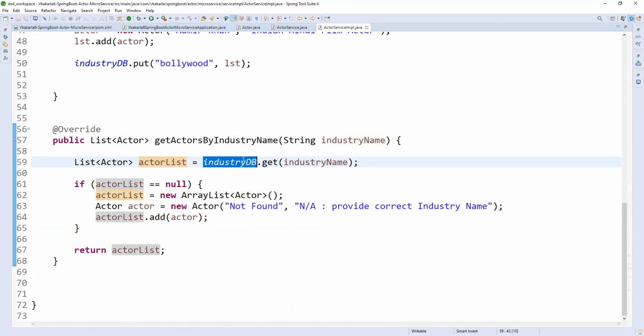Of course, we are dealing with the static industry DB here. If it is null, we pass a not found error response. If a value is there, it is automatically added to the response.